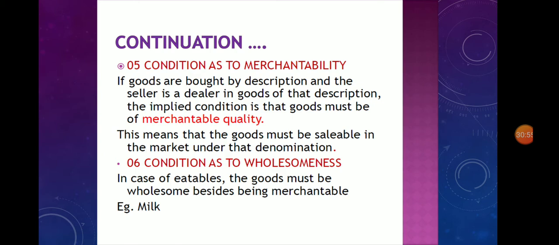Then the fifth one, condition as to merchantability. If goods are bought by description and the seller is a dealer in goods of that description, the implied condition is that goods must be of merchantable quality. This means that the goods must be saleable in the market under that denomination. The sixth one, condition as to wholesomeness. In case of eatables, the goods must be wholesome besides being merchantable. For example, milk.